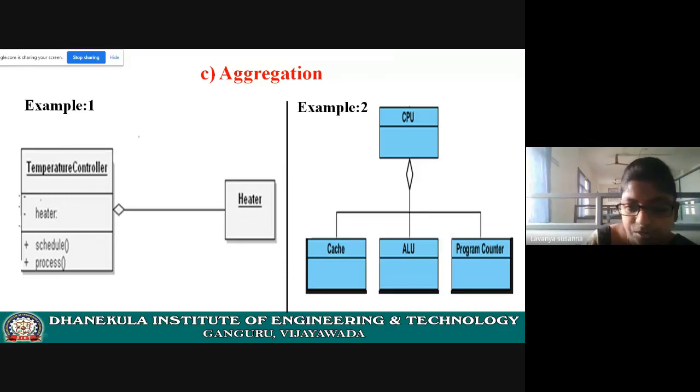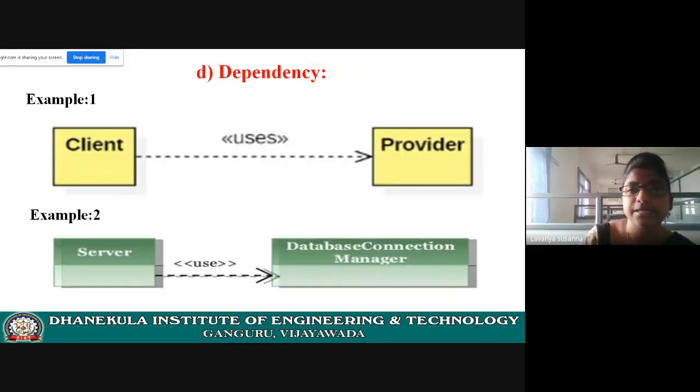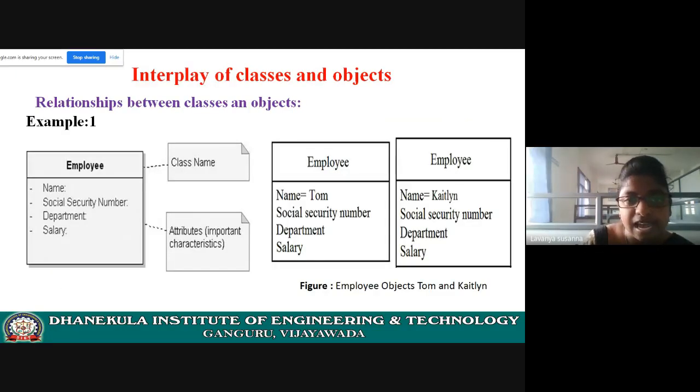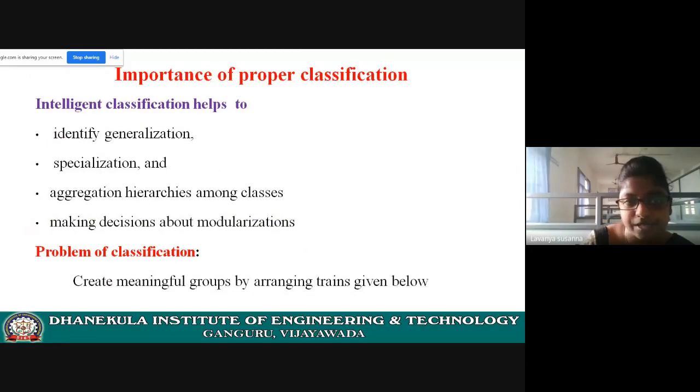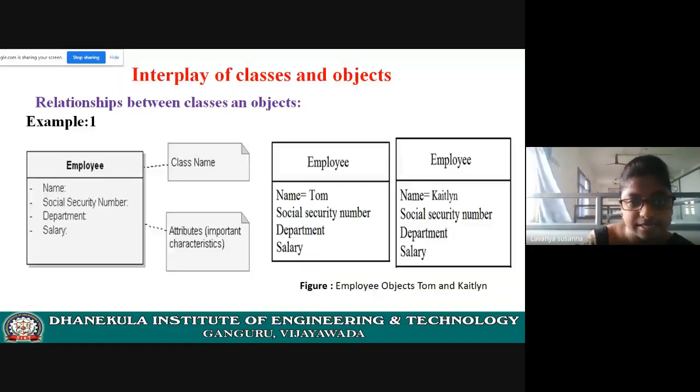Okay, I hope you understood aggregation and dependency. These are the relationships between the classes: association, inheritance, aggregation, dependency. In next class, we will discuss interplay of classes and then importance of classification. Okay, next class I will discuss.